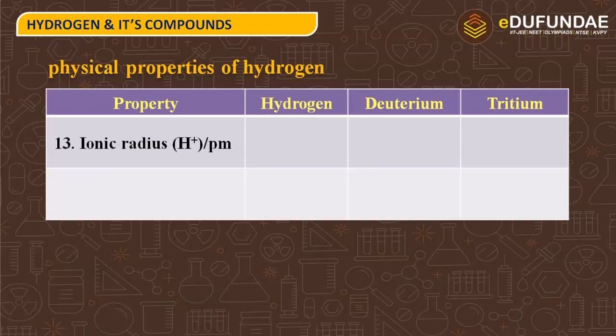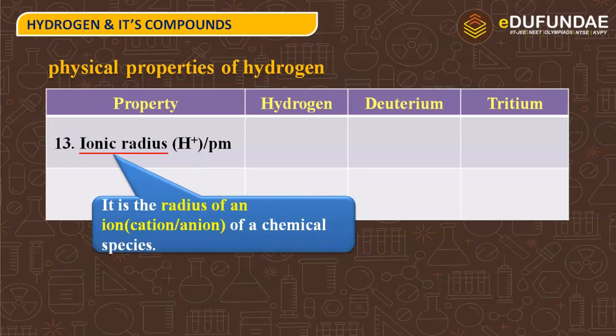Next property is ionic radius. What is ionic radius? Yes, it is the radius of an ion. Ion could be any cation or an anion of a chemical species. For example, हमारे पास जो chemical species है that is hydrogen over here, और hydrogen का ion क्या बन सकता है? अगर वो lose करेगा electron then it will form a cation, that is H positive, and if it gains electron then it will form hydride ion, that is H negative.